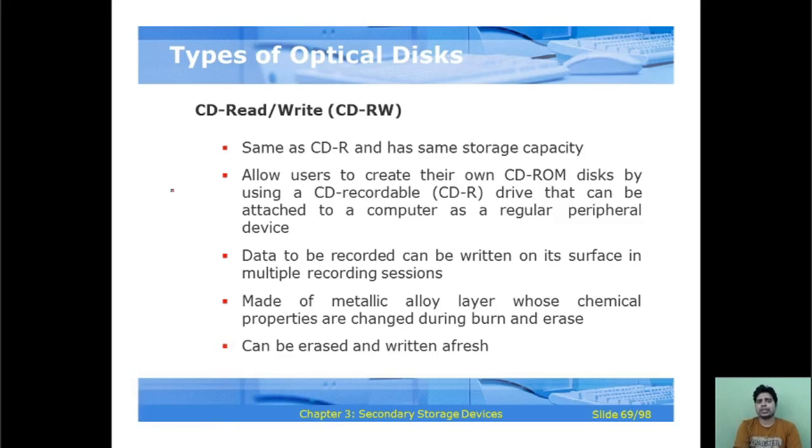It has the same storage capacity as CD, and allows users to create their own CD-ROM disk by using a CD recordable CD-R drive that can be attached to a computer as a regular peripheral device. Data to be recorded can be written on its surface in multiple recording sessions, and it is made of a metallic alloy layer whose chemical properties are changed during burn and erase, and it can be erased and written afresh.